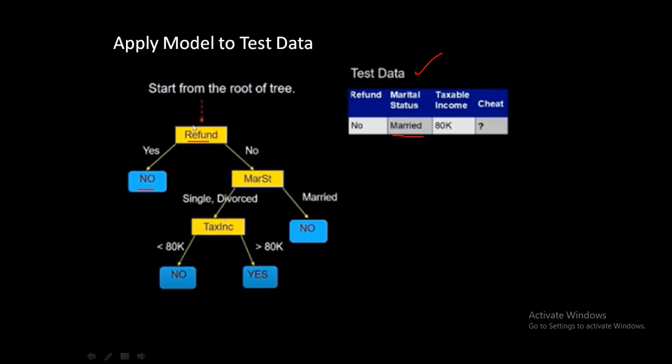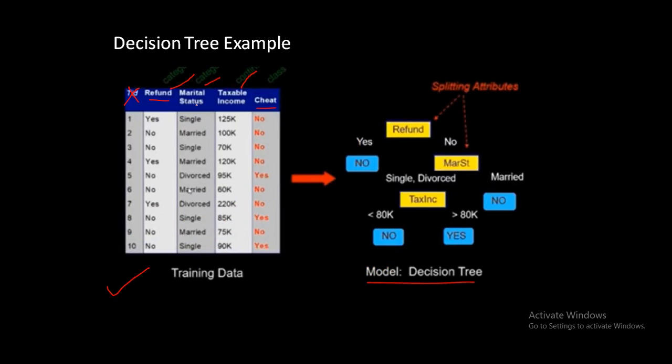Guys, the yellow nodes are used to represent features. Let me consider here: the first column is refund, the second one is marital status, and the third one is taxable income. Just check that refund, marital status, and taxable income are marked as yellow. So these are known as attribute nodes or feature nodes.